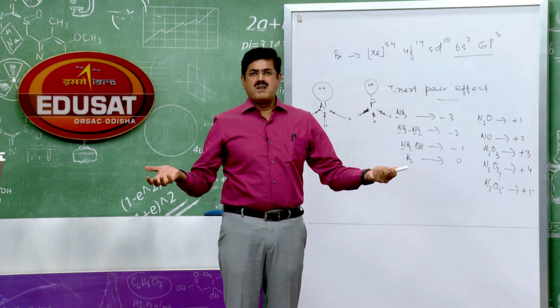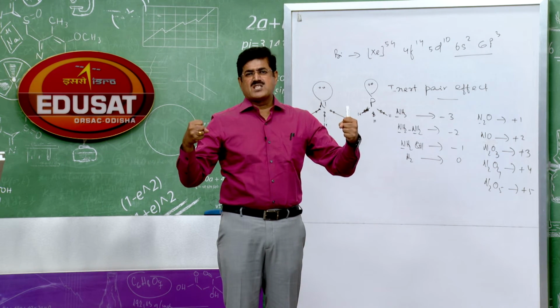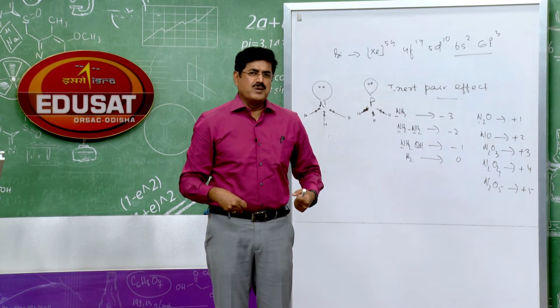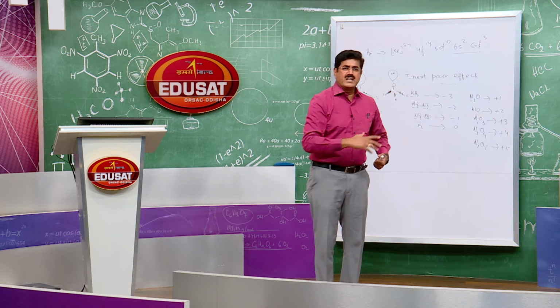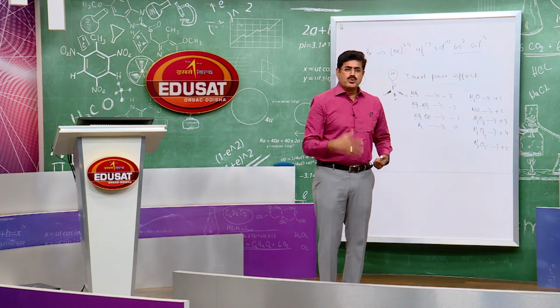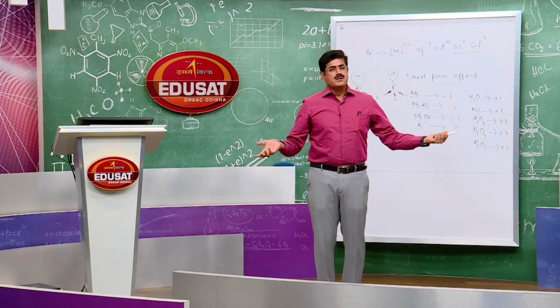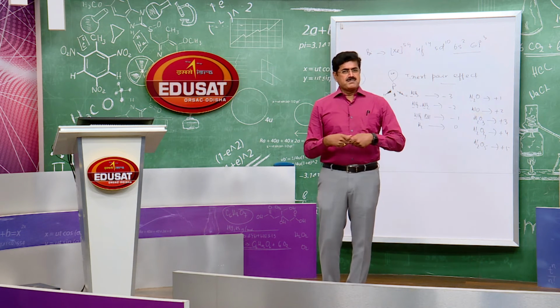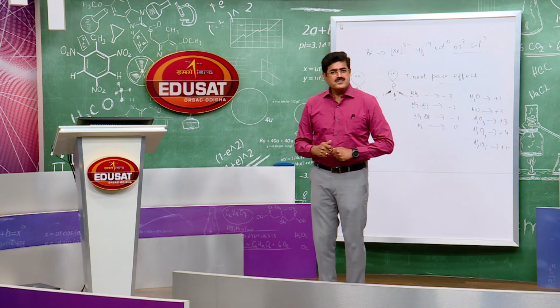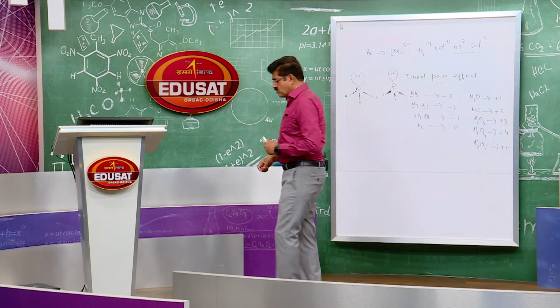Because of high molecular mass, the force of attraction is maximum, so bismuthine has the higher boiling point, which overpowers that hydrogen bond. So bismuthine, then stibine, then ammonia, then arsine, then phosphine. Phosphine has the lowest boiling point, bismuthine has the highest boiling point. This is reactivity towards hydrogen.